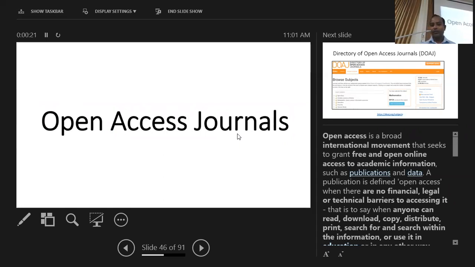Then in addition to that, I would like to introduce some open access journals, apart from the open access journals available in those databases. I'm sure that you all are quite aware of open access and the open access movement. Maybe some of the researchers here are strong supporters of open access. Of course, we all are strong supporters because we want our research findings freely available to end users to make more impact.